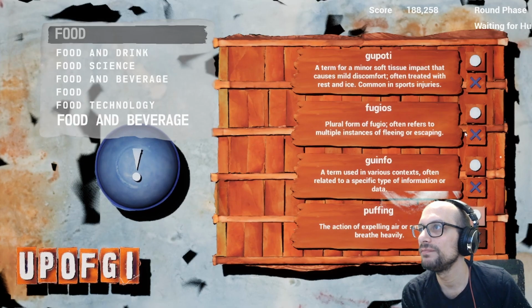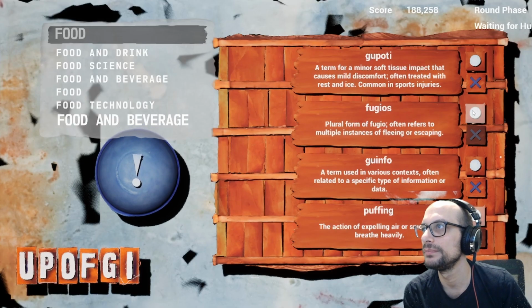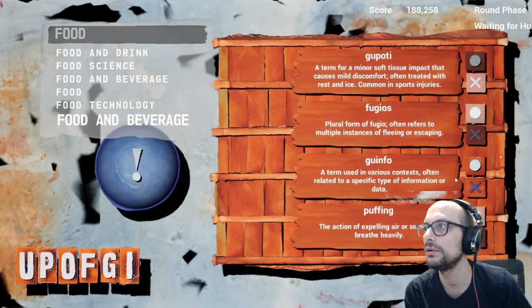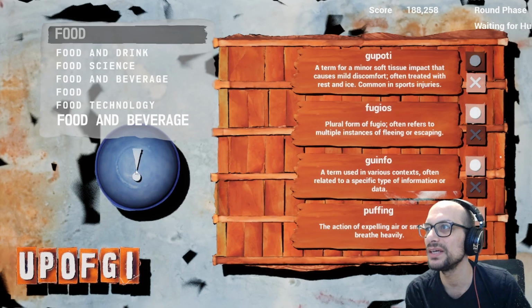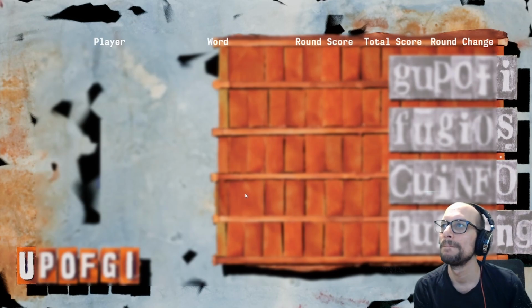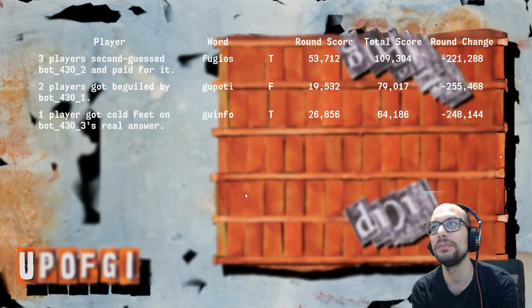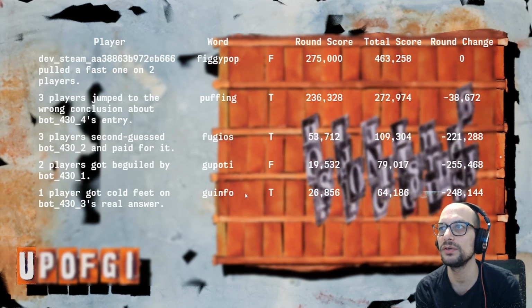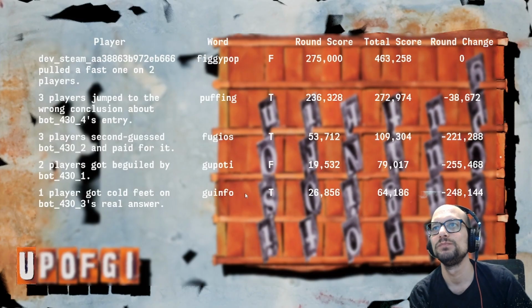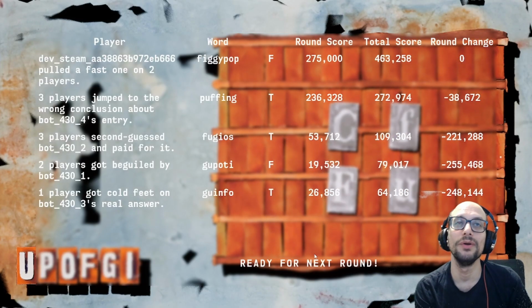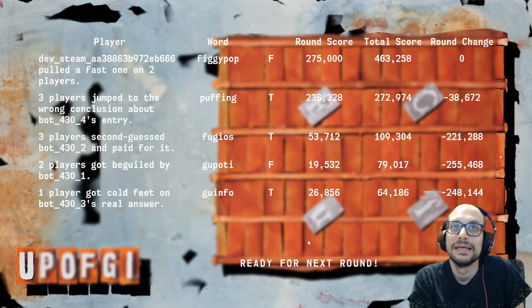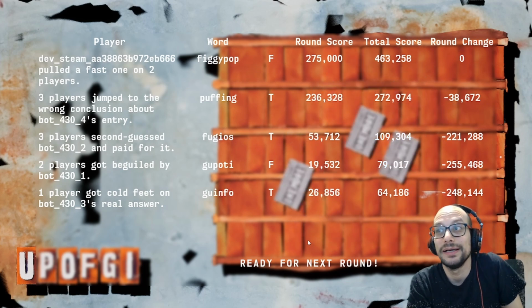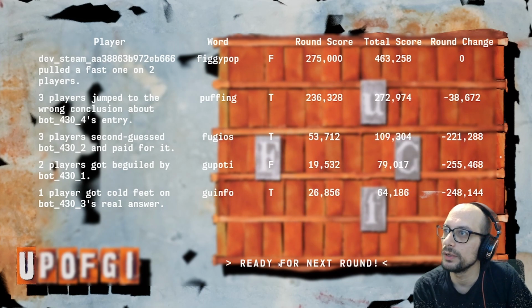Puffing, okay. Fujios, yep. And Gapati, no. Gunfo. I think that's actually it. Okay, there we go. Gunfo is, Gapati is not. Puffios and Figgy Pop. So, I don't even know what definition I used for Figgy Pop, but 2 people bought into it. Because they weren't people, because they were AIs. All right, so here we go. Ready for the next round.